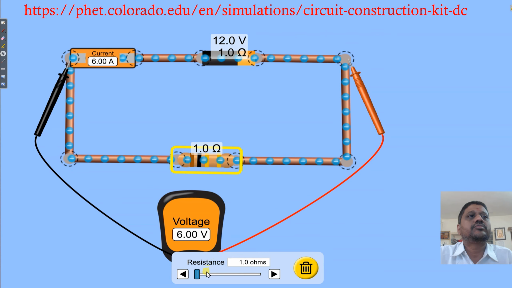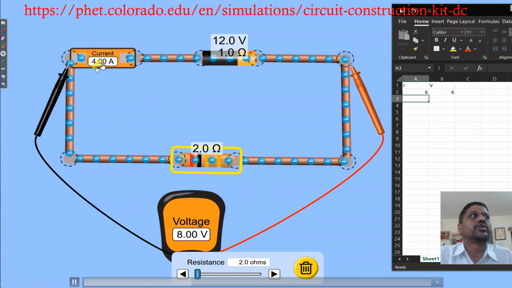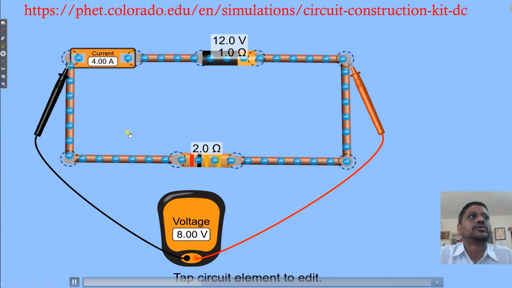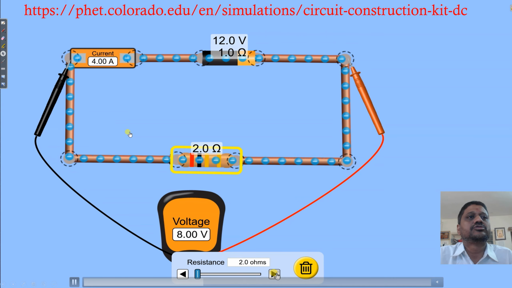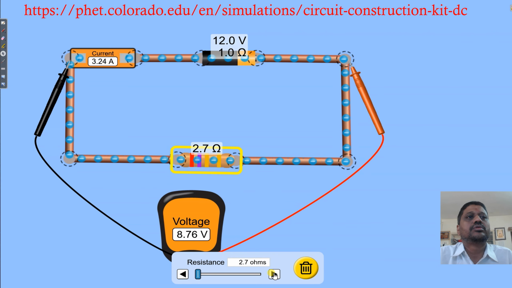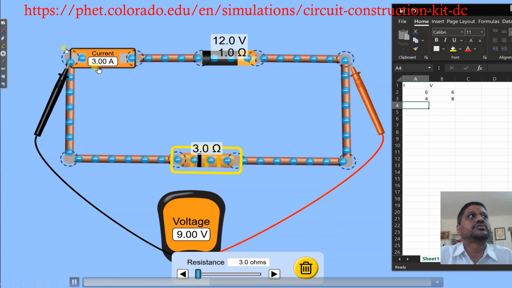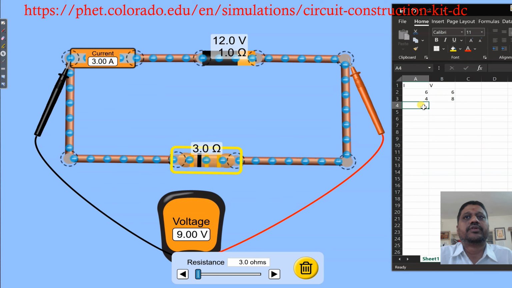Now we will change to 2 ohm. Then we get 4 ampere current. That we will note down, we will record our observation. So we get 4 ampere with 8 volt. Now we will change our external resistance to 3 ohm. If we change to 3 ohm, our current is 3 ampere with 9 volt. We will record our data: 3 ampere with 9 volt.